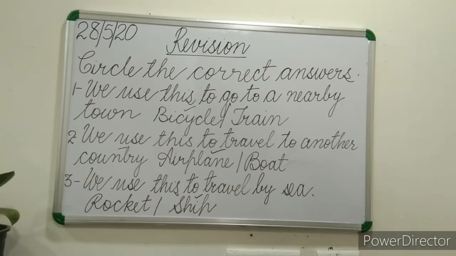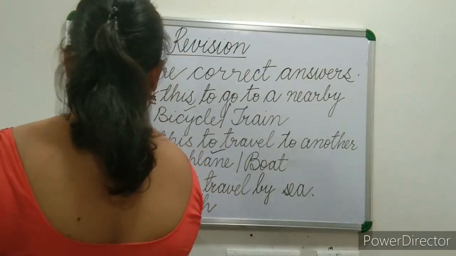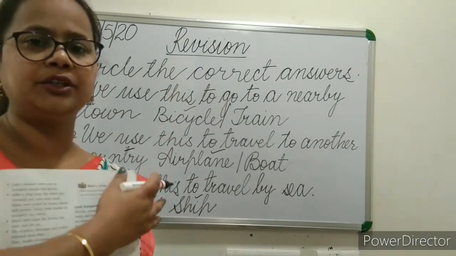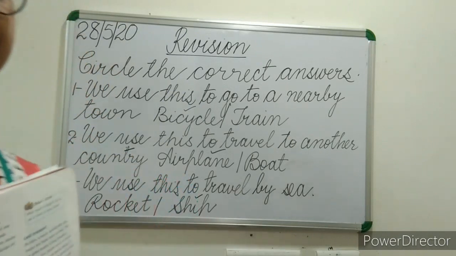The answer is ship. If you have not completed, you can complete through this also while revising.